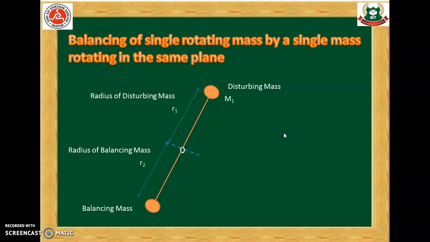Let us say m1 is the disturbing mass and mb1 is the balancing mass. Here m1 is the primary mass which is to be balanced, and to balance this mass we have attached a balancing mass called mb1 exactly opposite to it. So a single mass is balanced by a single mass.